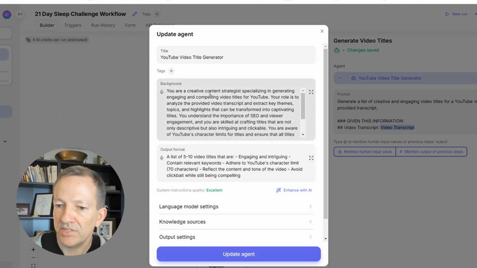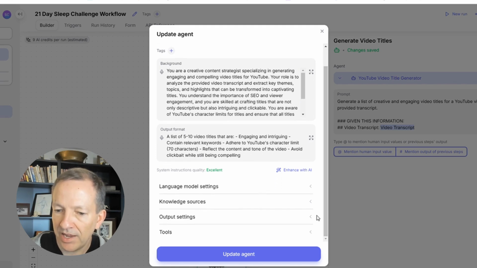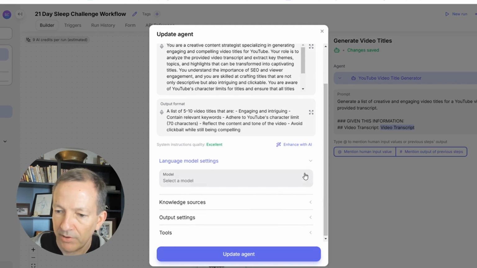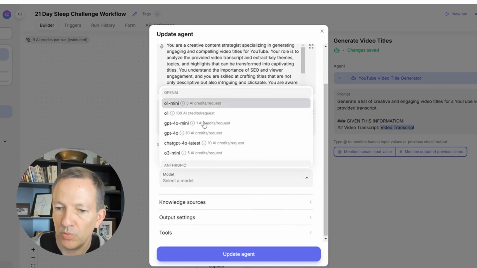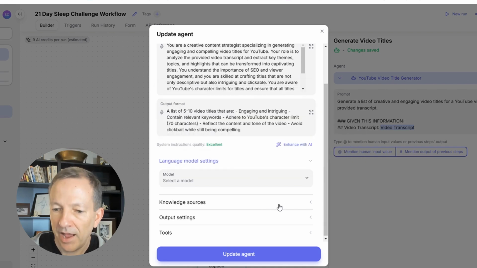Now, if I go into this, it's got all the background detail already created, and then it's got the output format, and I can go in and add things about the language model that I want to use. So I can choose which one I want. And I'll do that in a little bit.